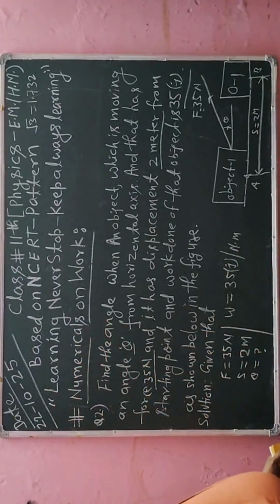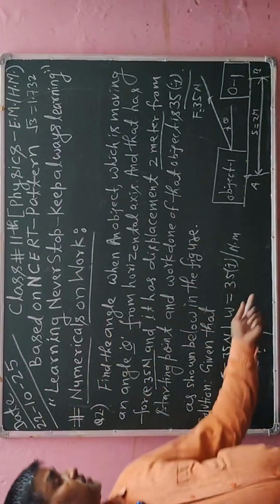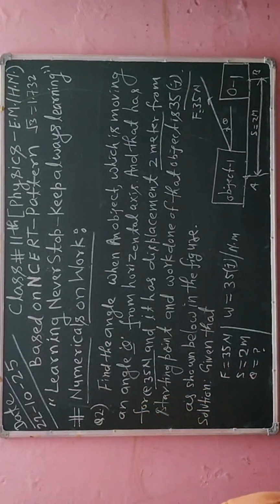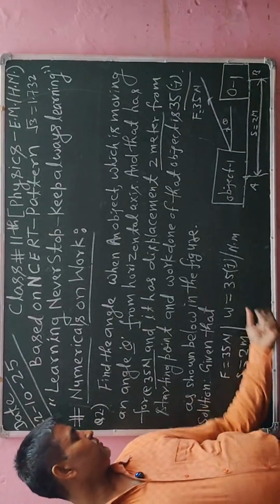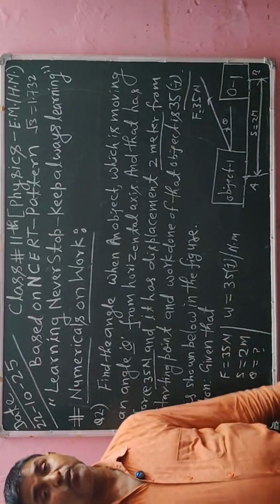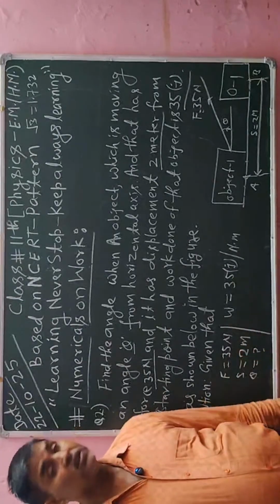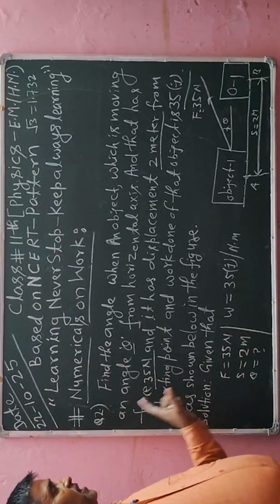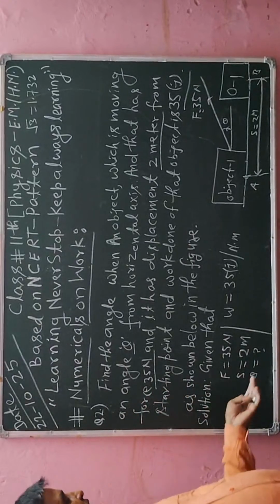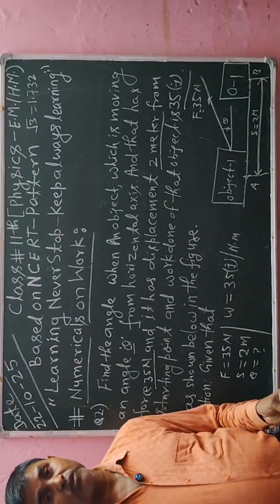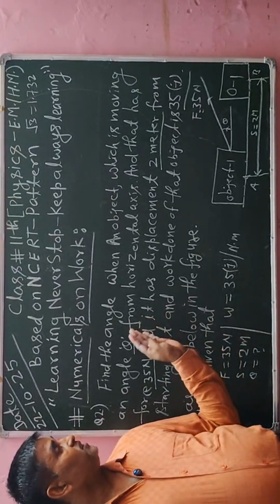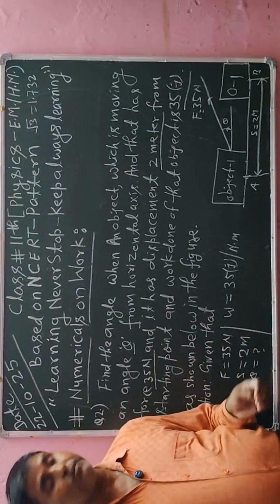In the CGS system I can say 35 into 10 to the power 7 erg. But there is no need to write in the CGS system because all data are available in the MKS system. So I will erase the above data, because there is no extra space, and then give the solution.